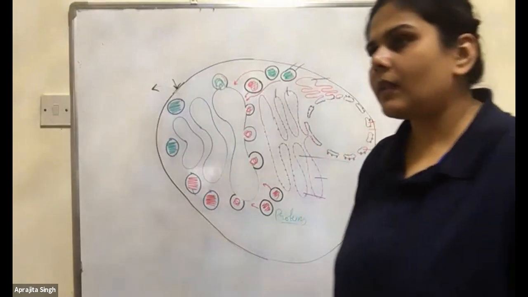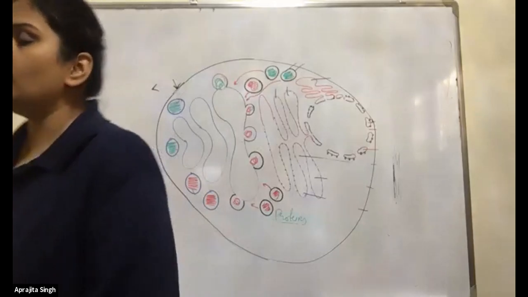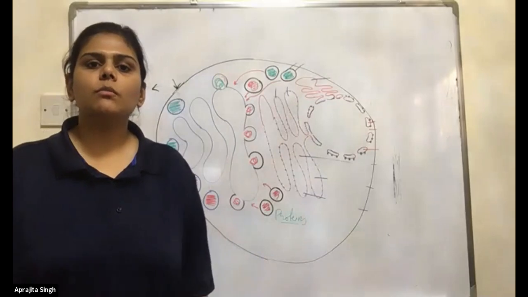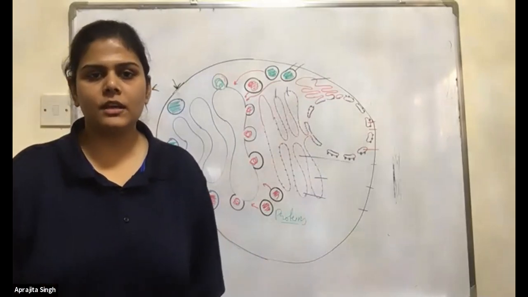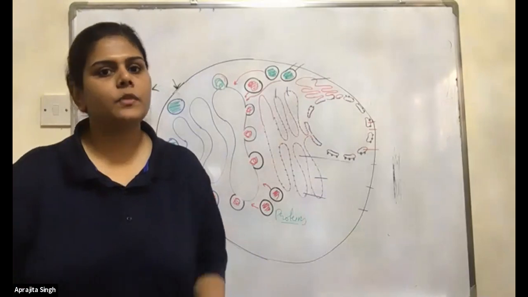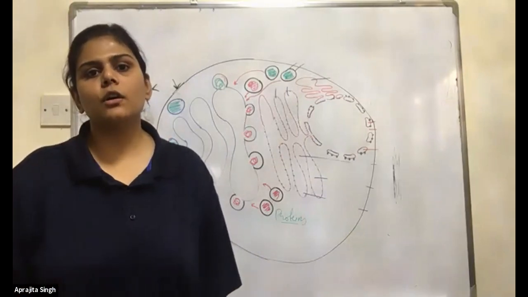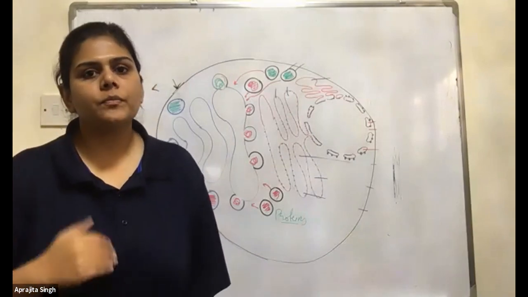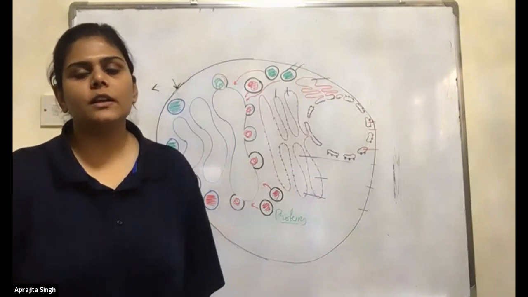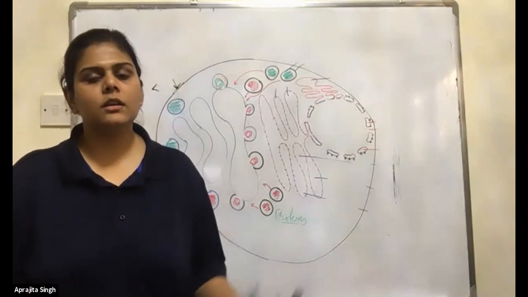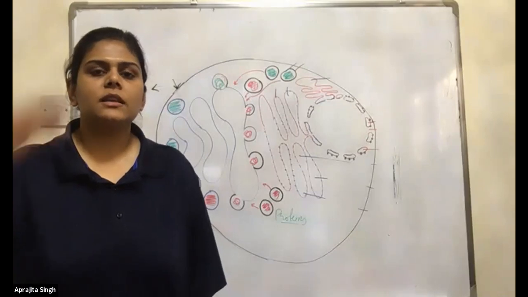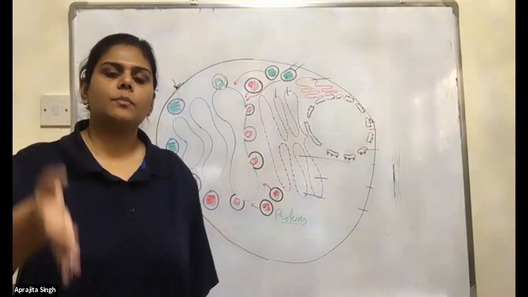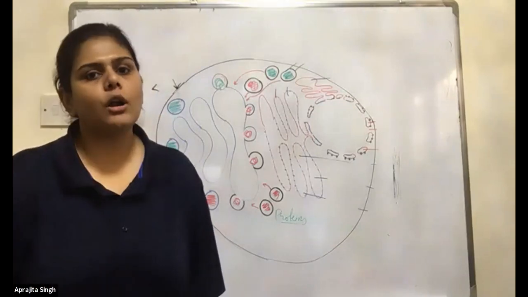One more thing. I don't want to confuse you, but it is important to tell you this. The endoplasmic reticulum also does the function of modification, but we never count it as one of its important functions, because the Golgi apparatus has the very important role of exact protein or lipid modification.